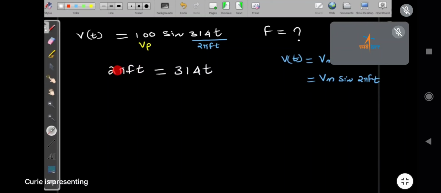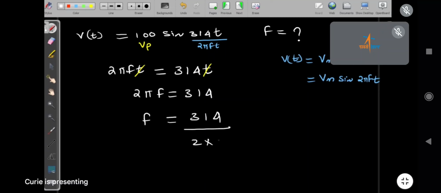If there is something we can cancel out easily, you should cancel it out. So here t we can cancel easily. Then 2 pi f equal to 314. So f is equal to 314 divided by 2 into 3.142, that is 314 by 6.28.